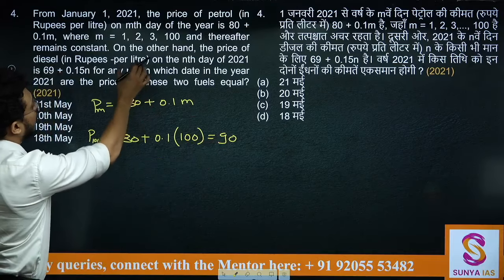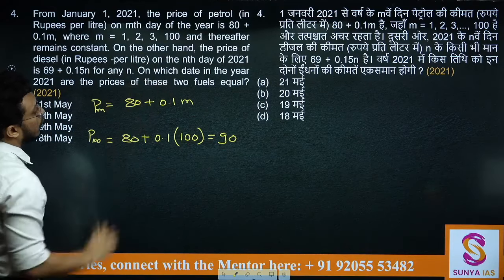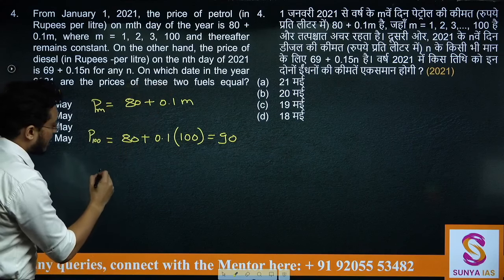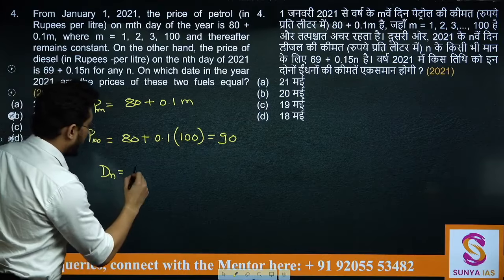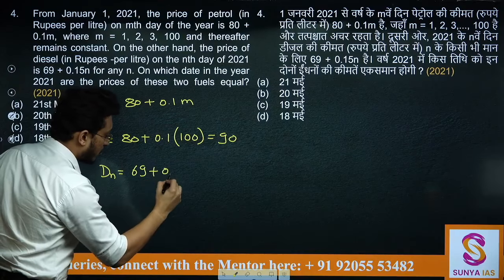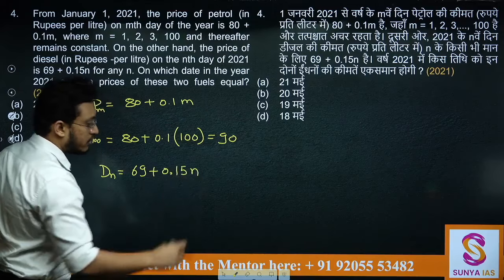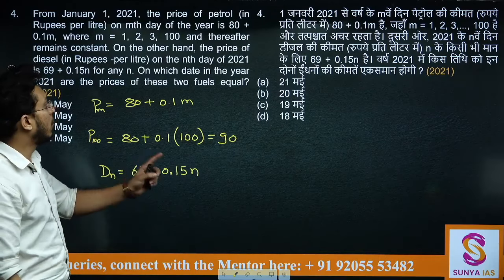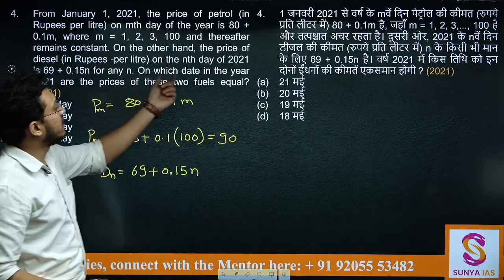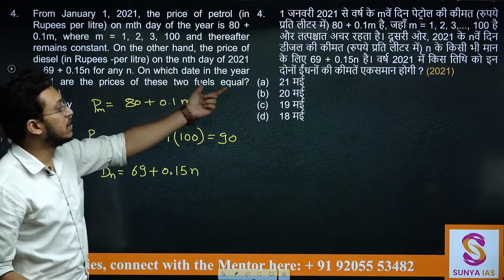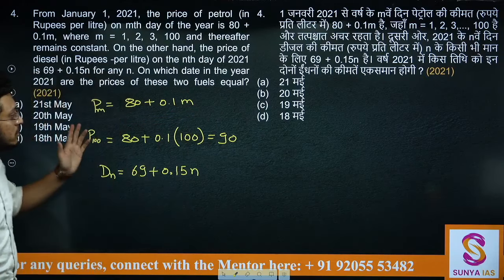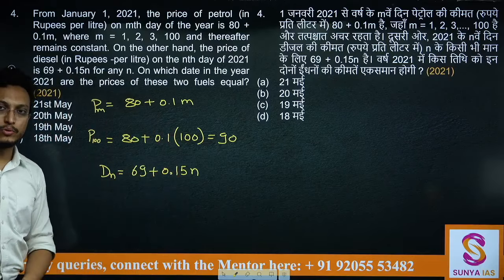What about diesel? On the other hand, price of diesel on nth day, on any nth day डीजल का प्राइस क्या होगा 69 plus 0.15 n. This is what is the price of diesel on nth day. On which date in the year 2021 are the prices of these two fuels equal? कौन से दिन इन दोनों फ्यूल के प्राइस इक्वल हो जाएंगे?